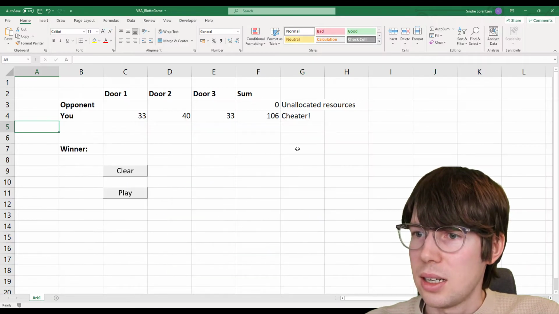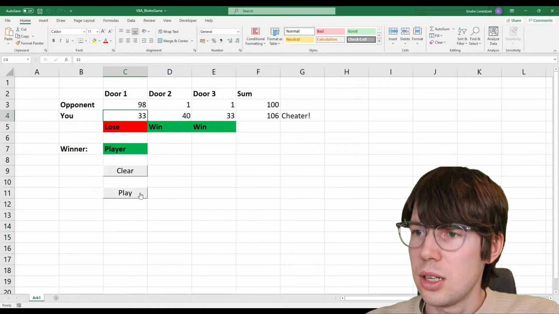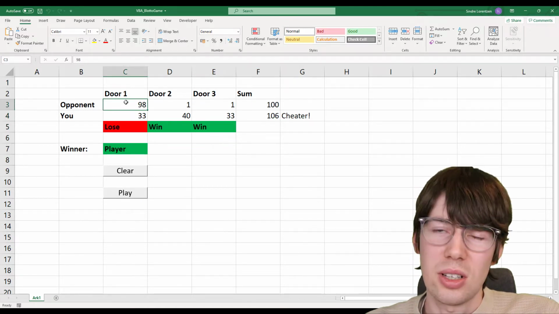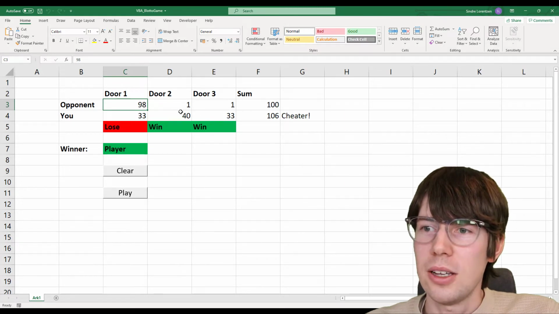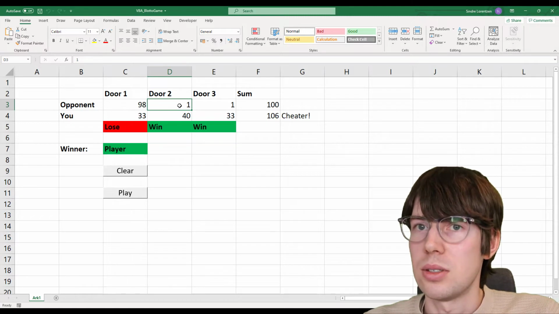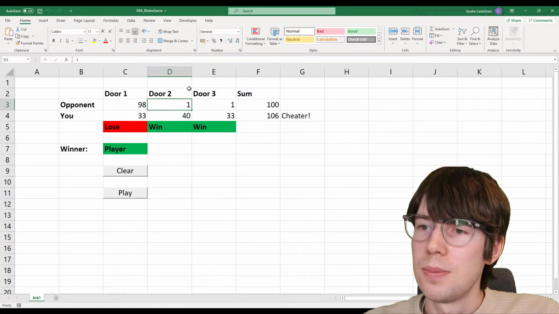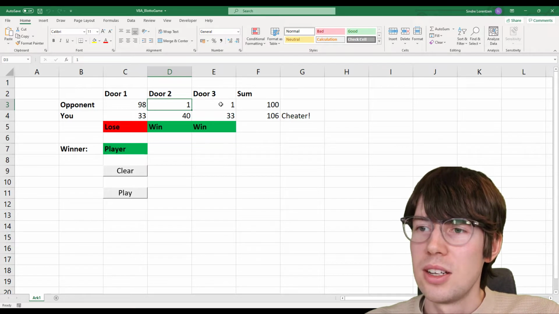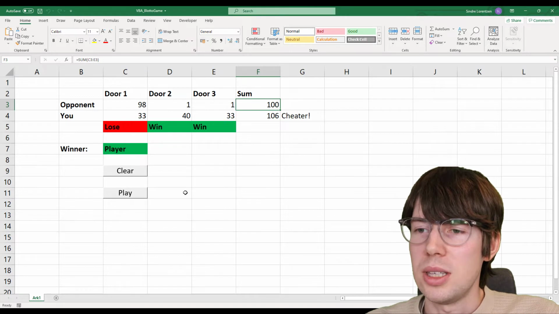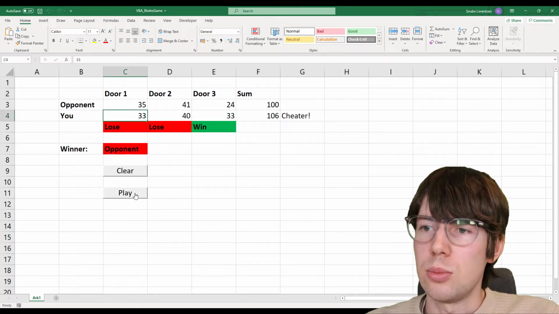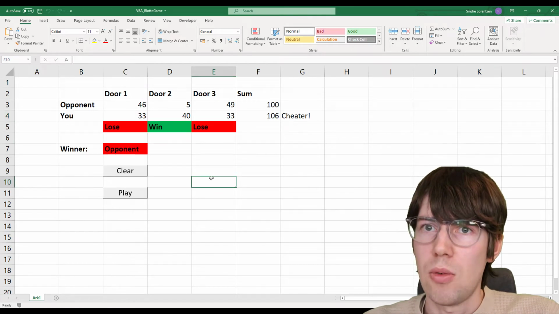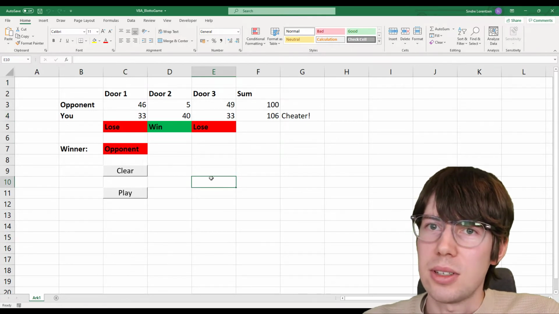So if you go back here to the worksheet, let's see if we can play a few times. So you see it's always going to be 100. Draw number 1 was like 98. Well, then it's only 2 left. So then for the second draw, it's going to generate a pseudo-random number that's either going to be 0, 1, or 2. In this case, it turns out to be 1. So then the residual is just going to be 1. So the sum is going to be equal to 100 no matter what. So you can click a few more times here and see it's always going to be the case. So that is how I generate this allocation.